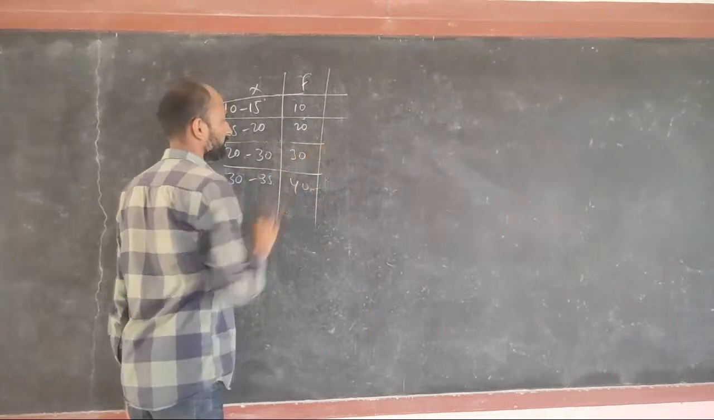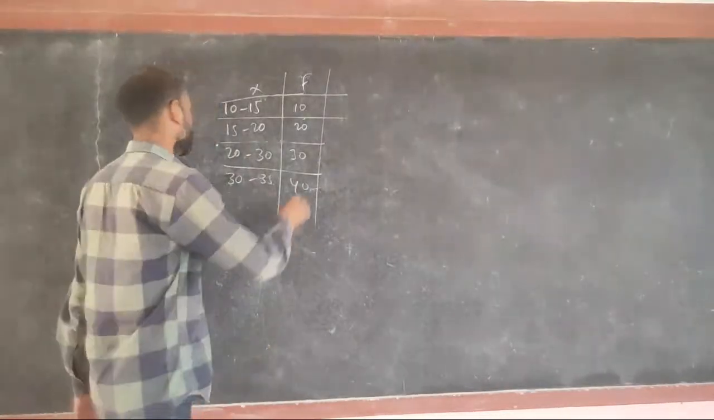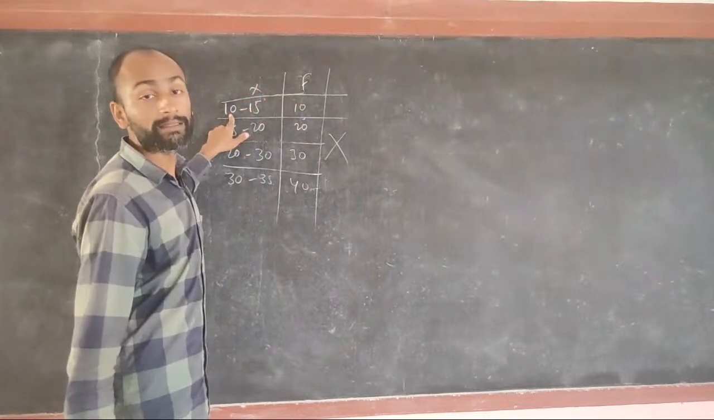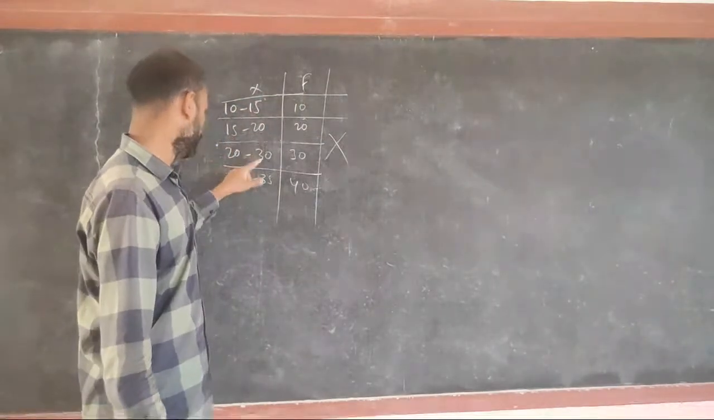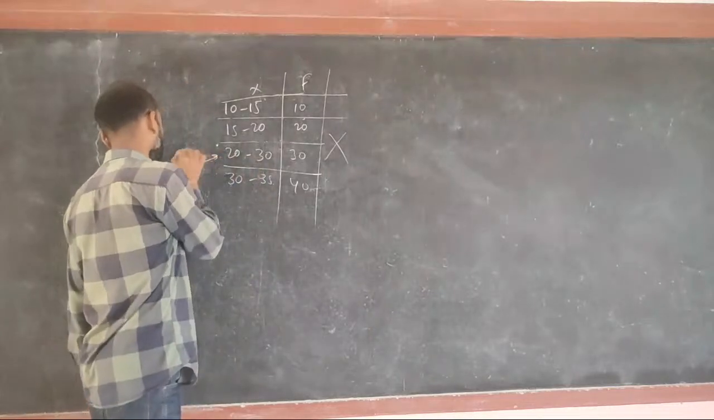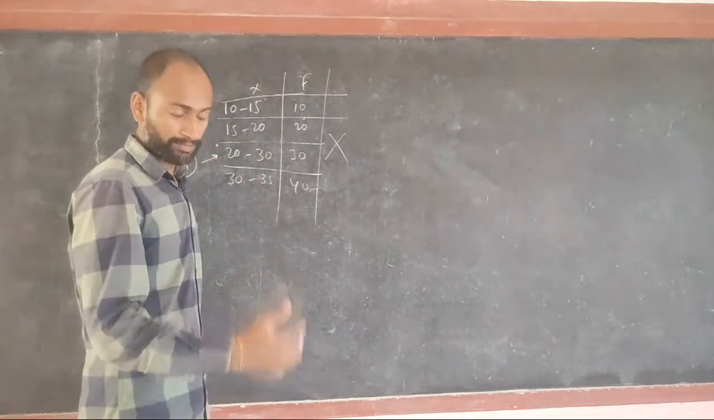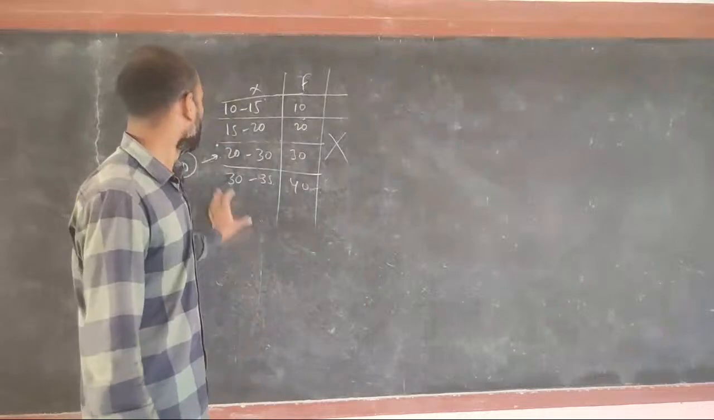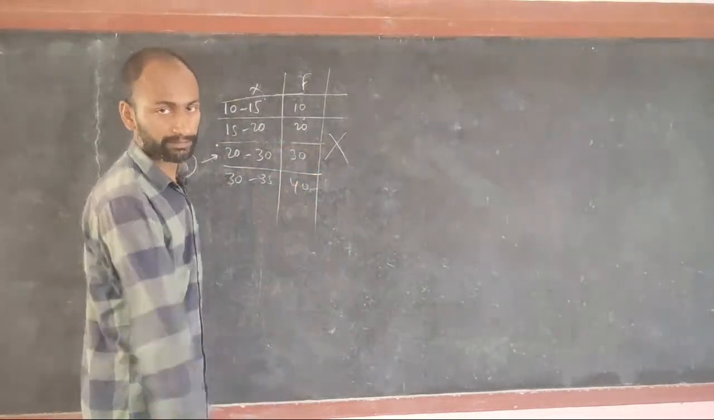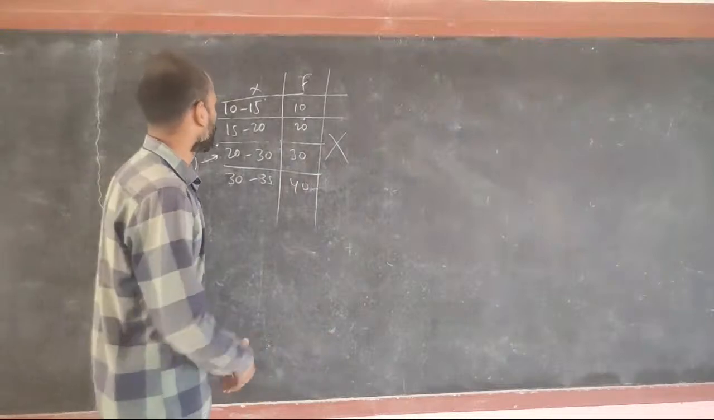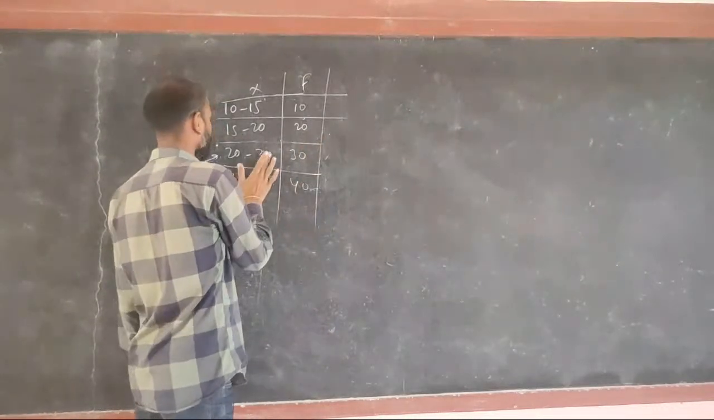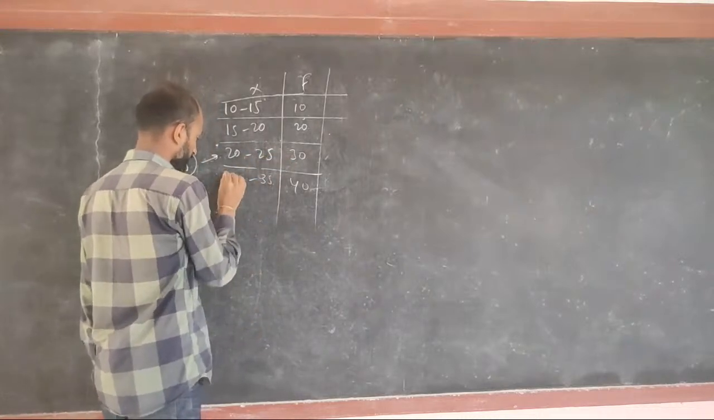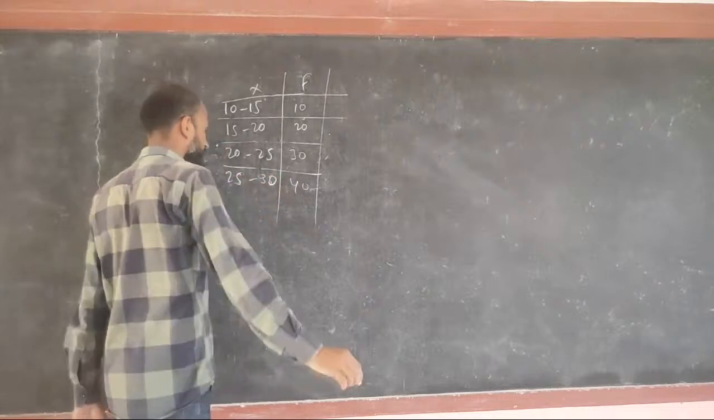If I want to find its mean, first of all we cannot find the mean directly. Why? Because you see the class length is 5, but here it is 10, here it is 10. The class lengths are not the same. If the class length is not the same, then we cannot use this method. So we must have equal class intervals. So if I write here 25 and here 25 to 30, now we can calculate this mean.